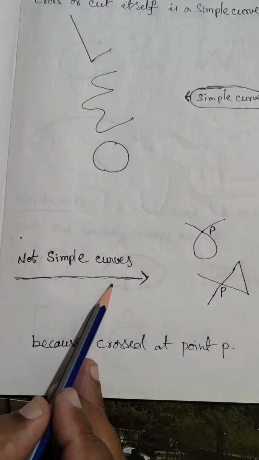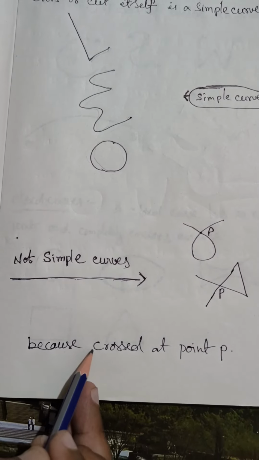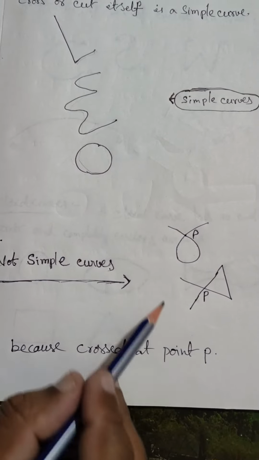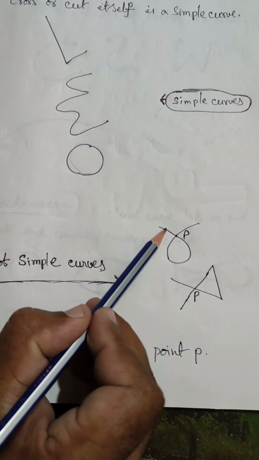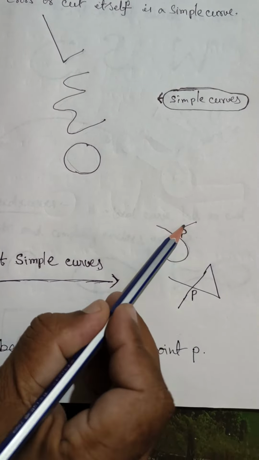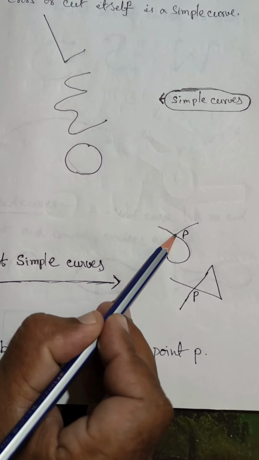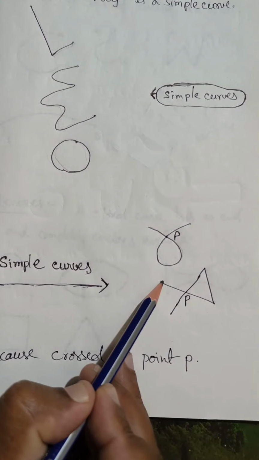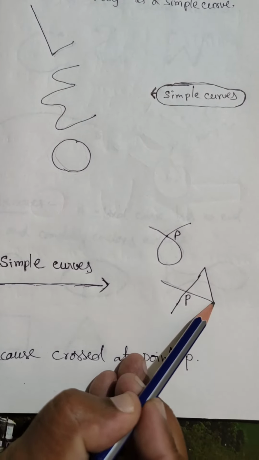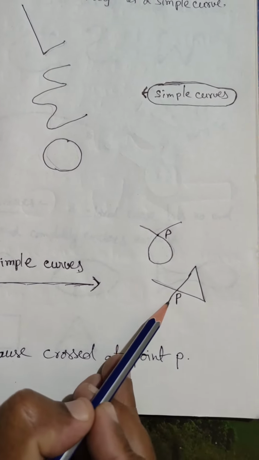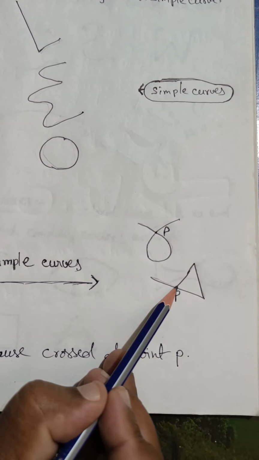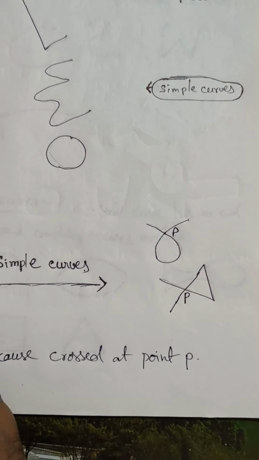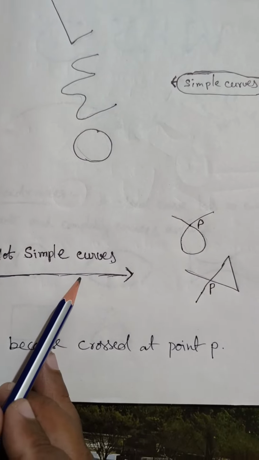Not simple curves, because they cross at a point. See here I draw one curve from here to here. They cross here at point P. Here also I draw another curve. See, it crossed at P. So they are not simple curves.